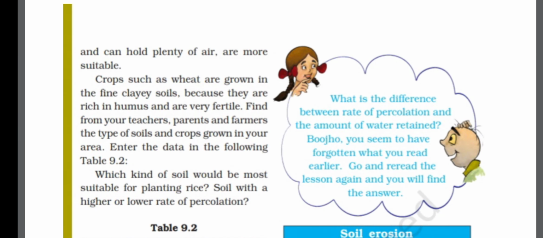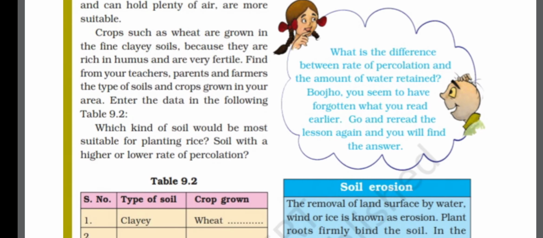Now, crops such as wheat are grown in fine clay soils because they are rich in humus. Clay soils are rich in humus and they are more fertile. So that is why wheat can be easily grown in clay soil.